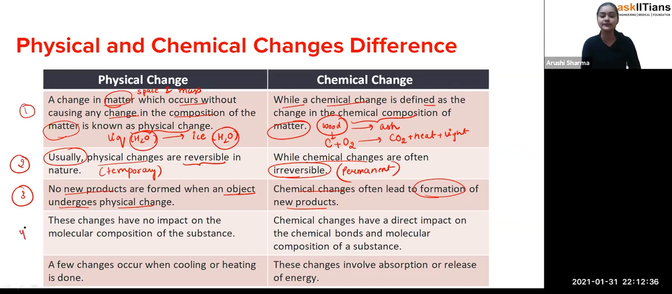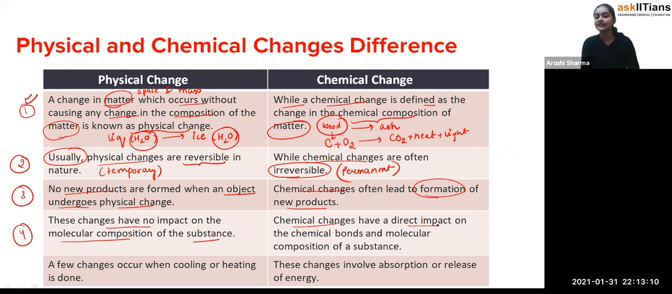Now, if we see the fourth one, these changes have no impact on the molecular composition of the same thing. Here the chemical composition, the chemical formula, is going to be the same, but there is a change in physical state, size, and shape. For example, you have seen a balloon. First of all, it is very small, but when we blow air into it, the shape changes. So only the physical state is changing, the molecular composition will remain the same.